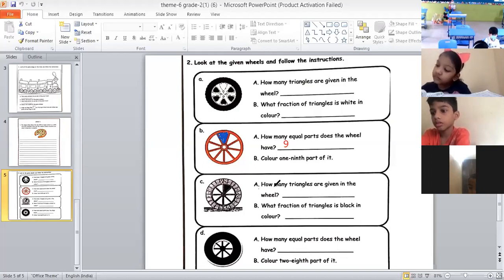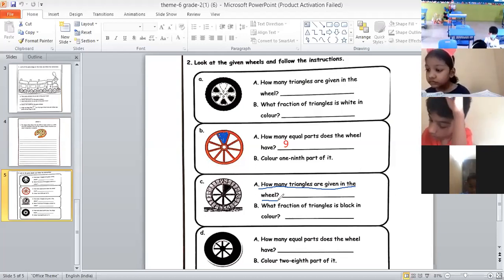Shreyas, you have to read this question. How many triangles are given in the wheel? Read it again. How many triangles are given in the wheel? Okay. Now, Shreyas, count and tell me how many triangles are there.